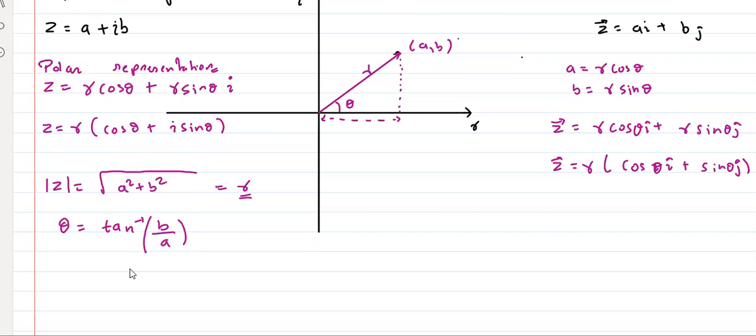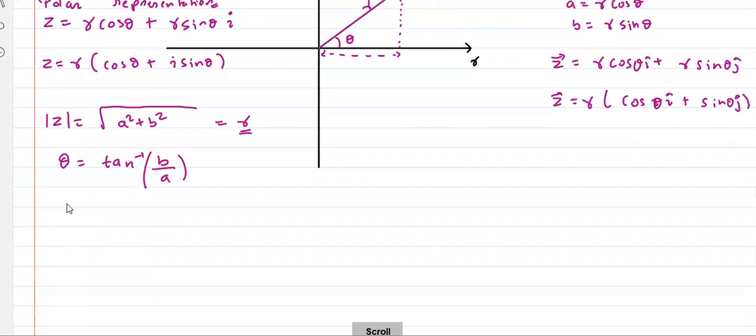Now, what is this theta called? Obviously, normally in vectors, we don't call it anything. But in case of complex number, this theta is called the argument. The name is given as argument. Argument of what? Whose angle is this? It is of Z, right?